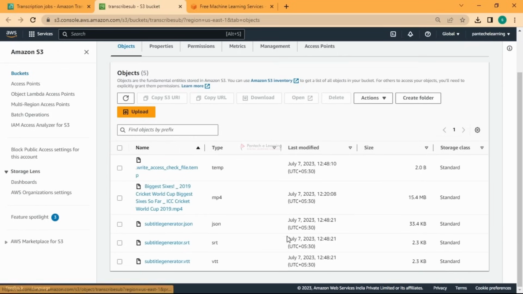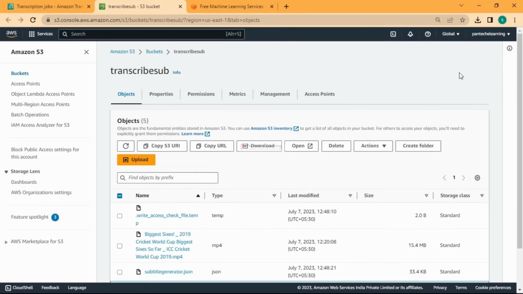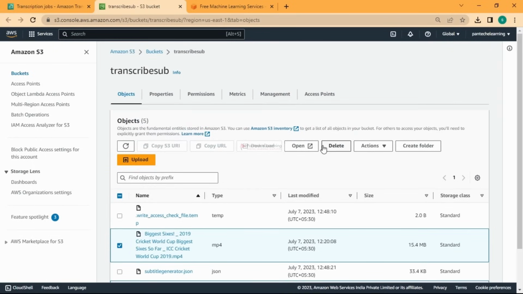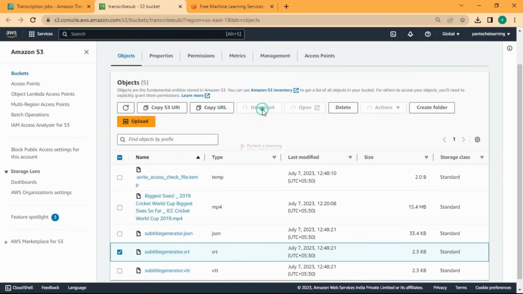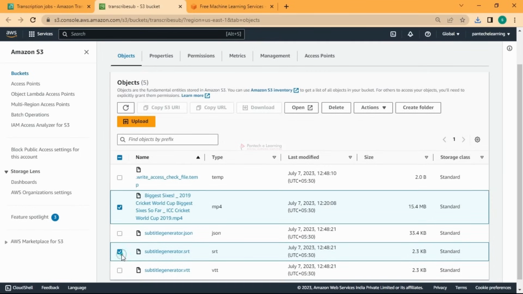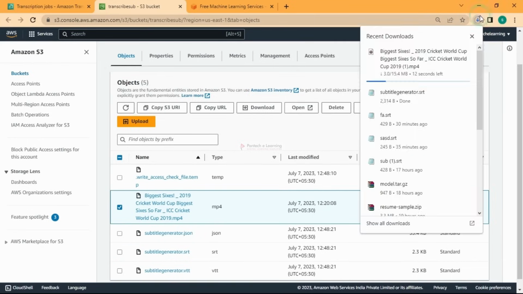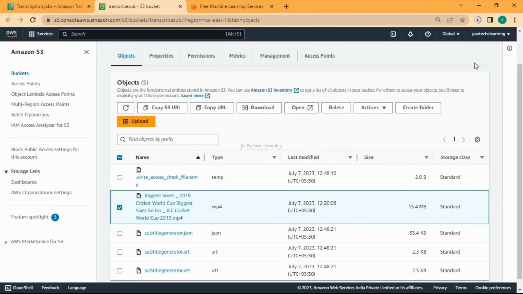See here, just now it has been created. I'll go with this SRT file and download it. I'll download both of these too. First let me download this. Let it download.